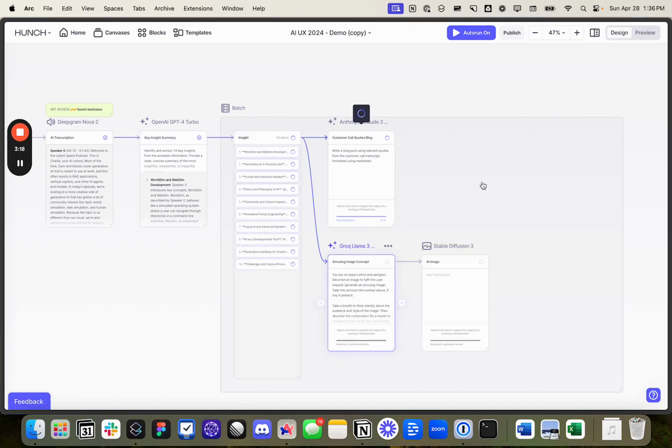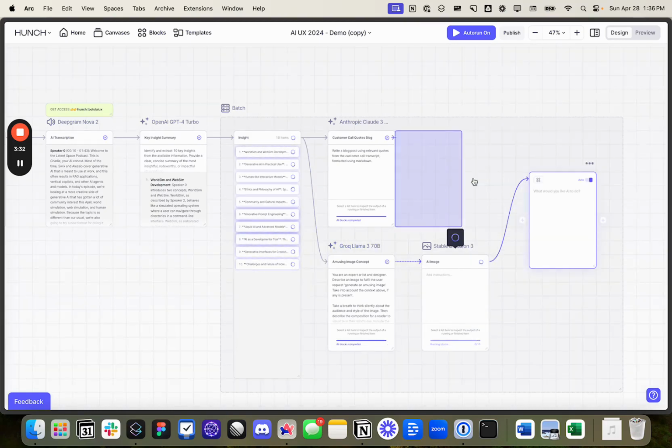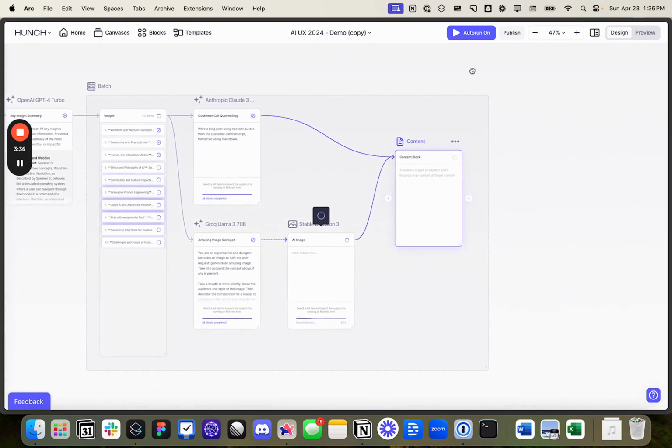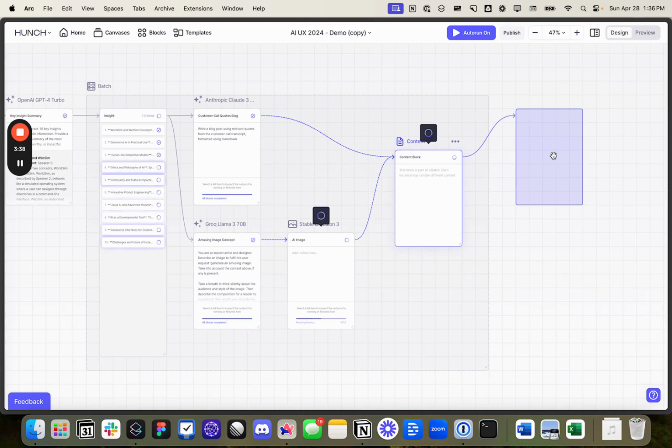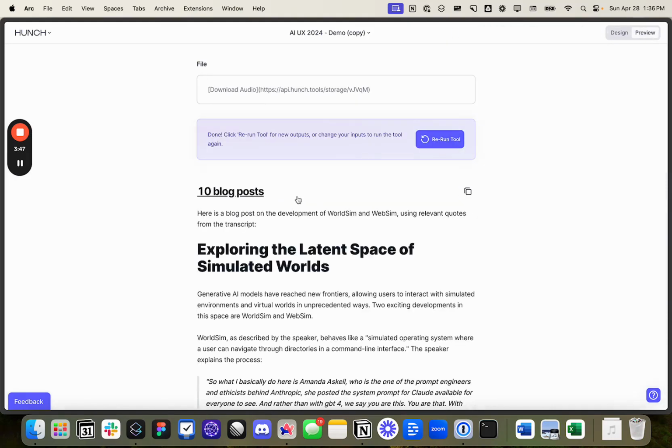And what we'll do is it'll select Llama 3 hosted by Groq, which is extremely fast, to write an image description that gets into Stable Diffusion 3. And we're going to combine the blog post and the image in a single piece of content, and then output all of those for our tool. So now we're going to have 10 blog posts, and that's just going to be what the tool is now.